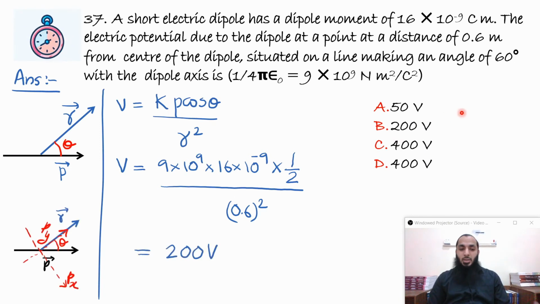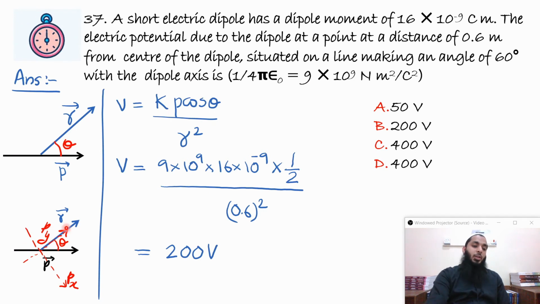But there is another method. If someone does not remember this equation, what you can do is take the component of P along R and perpendicular to R. So this is Px and this is Py. For Px, this point lies on the equatorial line, and we know that the potential due to a dipole on an equatorial line is 0.